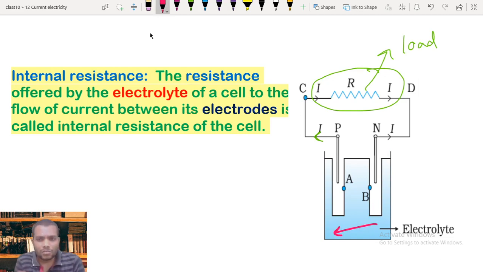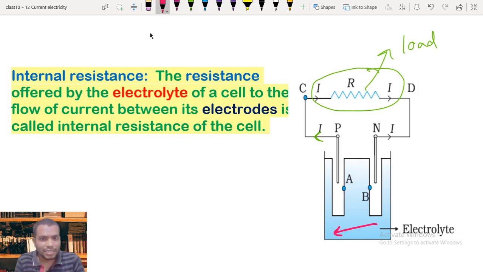While they flow, the ions present in the electrolyte move oppositely, so there is a possibility of collisions. They collide with each other, and obviously the electrons' motion reduces. That opposing effect we call resistance, but because it occurs in the electrolyte solution, it is called internal resistance.